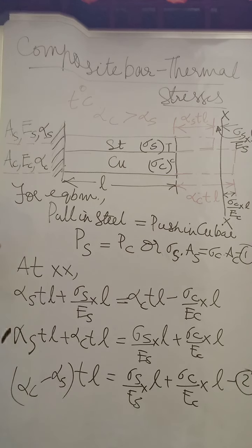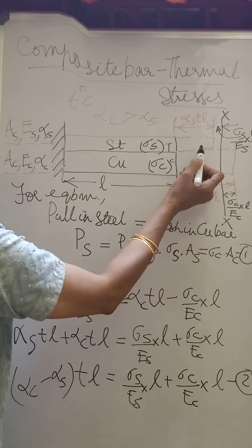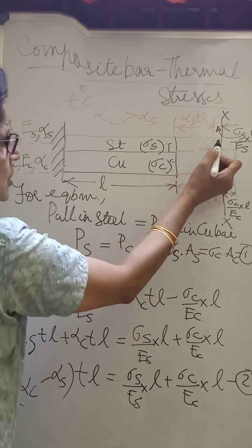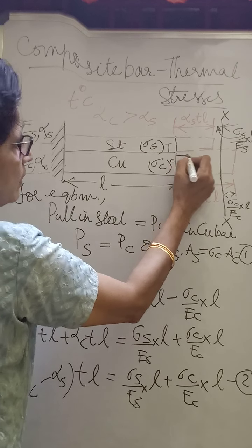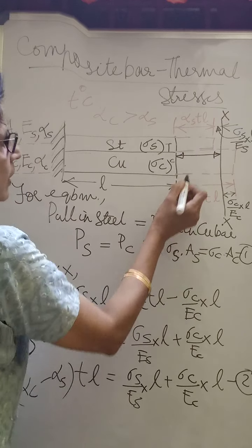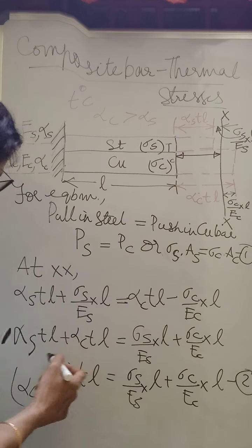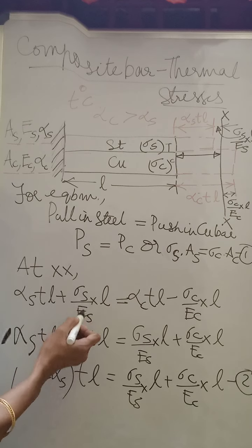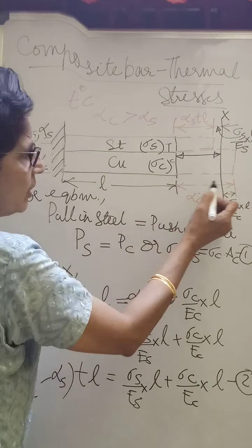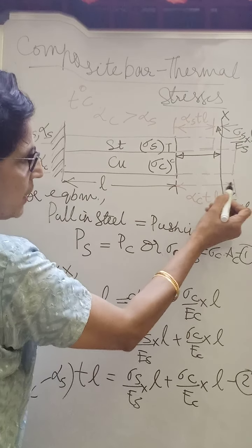So I will explain this part once again. That is, you are restricting the section XX. So for getting this much extension up to XX, you have got this much extension over here. That is what you are going to compute. That is alpha s T L plus this small one, that is alpha s T L plus sigma s by Es into L, for steel. For copper, you have got the total as alpha c T into L minus this particular value.